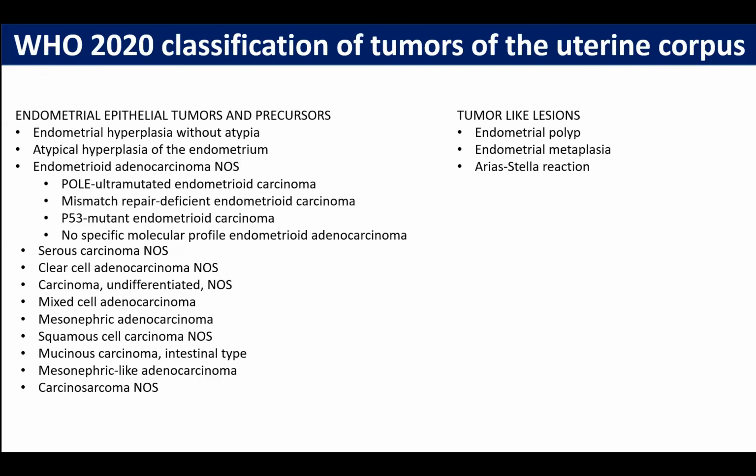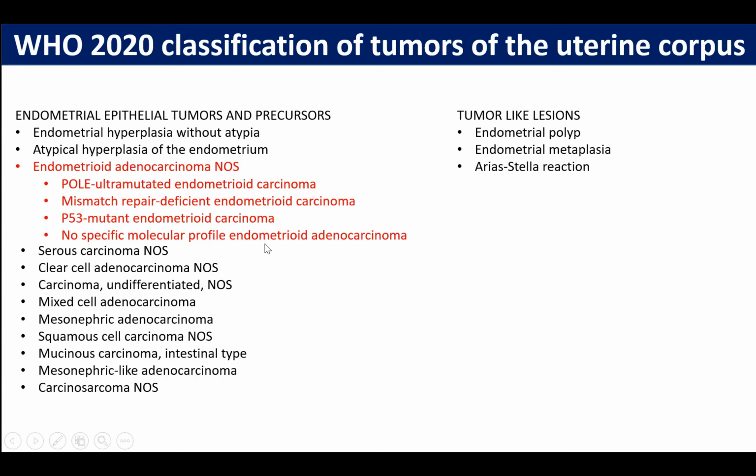In September 2020, WHO released its sixth edition of Tumors of the Female Genital Tract. The major changes in endometrial epithelial tumors are in the endometrial adenocarcinoma category, and it has been reclassified. Previously, it was classified only on a morphologic basis as secretory type, villoglandular, or with squamous differentiation. However, now it's classified on a molecular basis as POLE ultramutated endometrial carcinoma, mismatch repair deficient endometrial carcinoma, P53 mutant type, and no specific molecular profile.